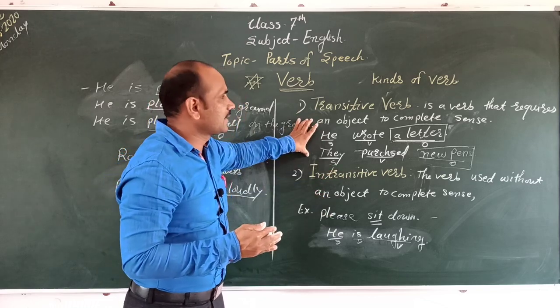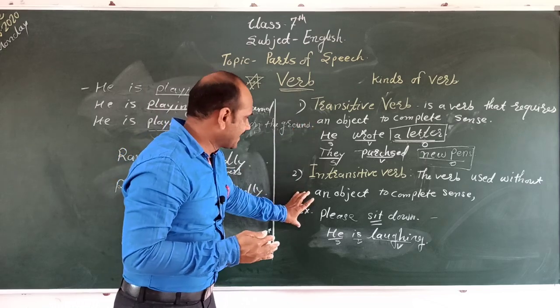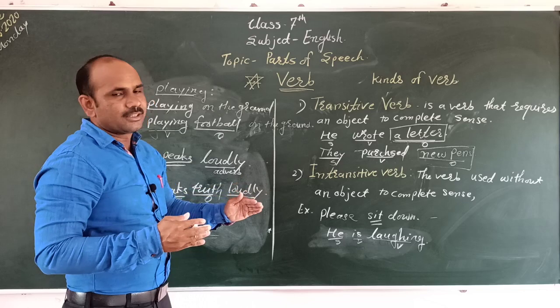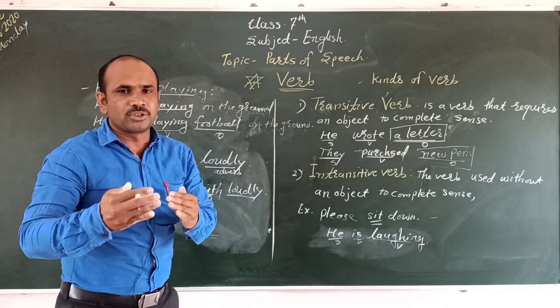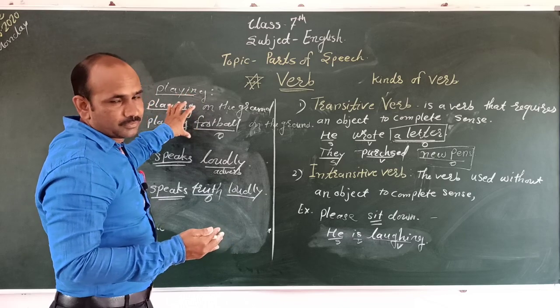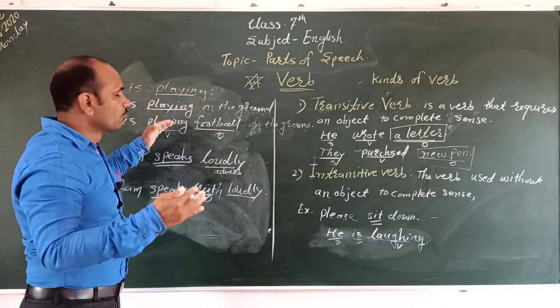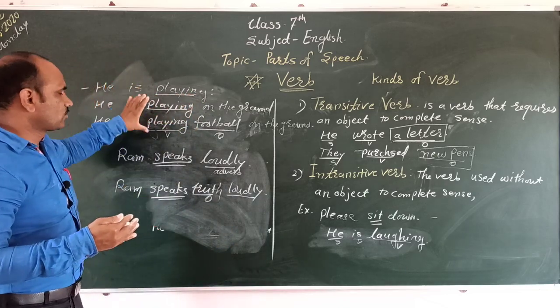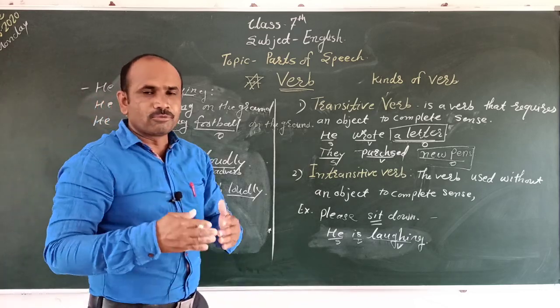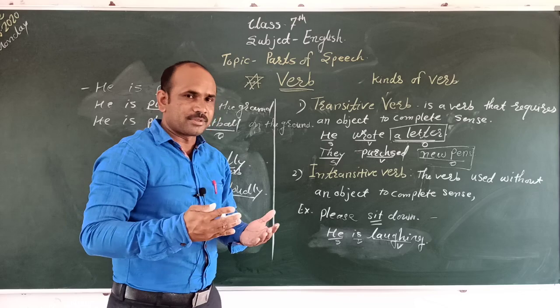We have to discuss transitive verb examples and intransitive examples, and we consider a verb transitive or intransitive according to the situations and conditions. These are the different types. In this way we discuss the verbs and their types.